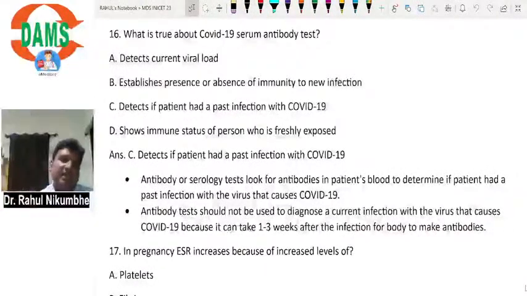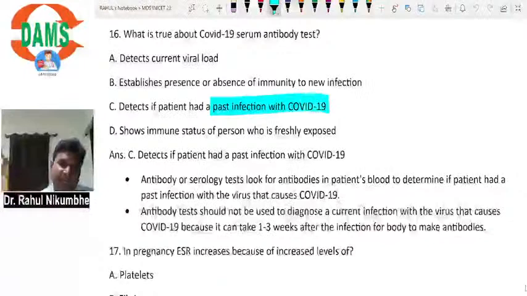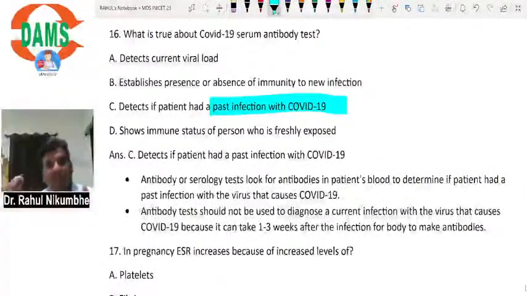Detects if patient had a past infection with COVID-19. Yes, it is the more correct answer. The patient gets the infection, the immune system is stimulated, and the immune system produces antibodies against COVID-19. Our immune system is successful in destruction of the virus, and these antibodies will remain in our blood. So if these antibodies are present, it means our immune system successfully destroyed the infection. It is suggestive of past infection.